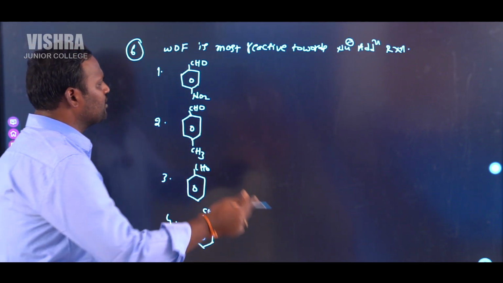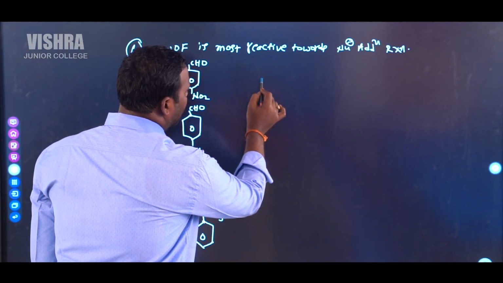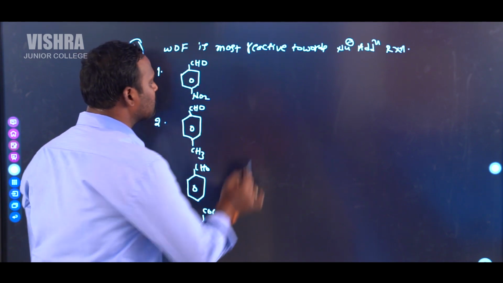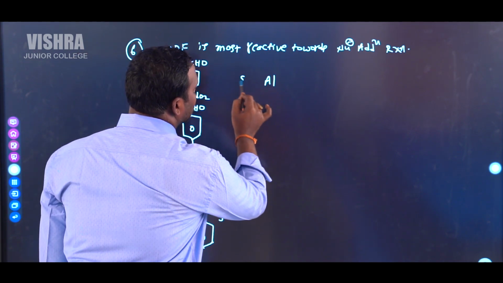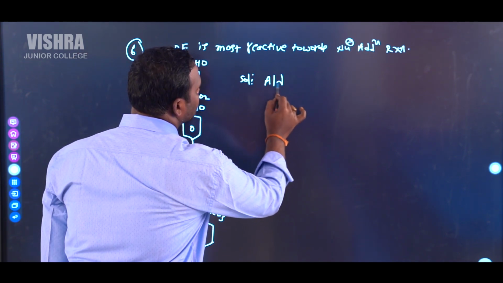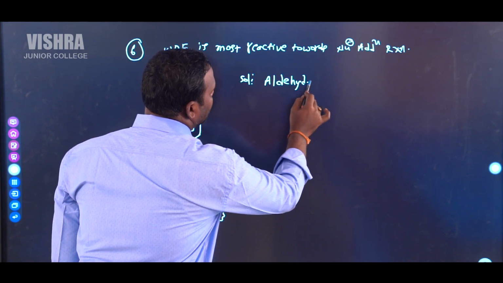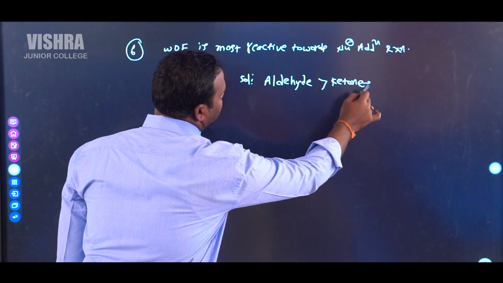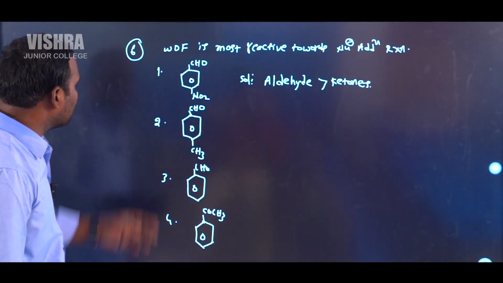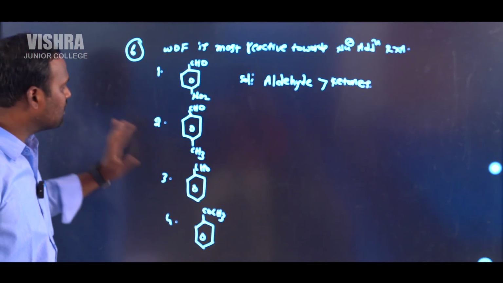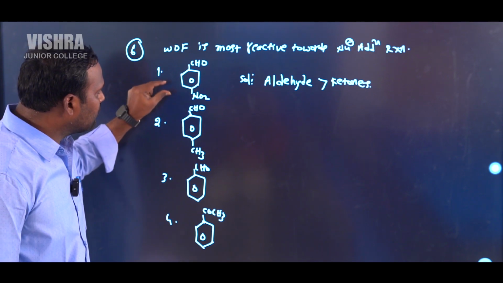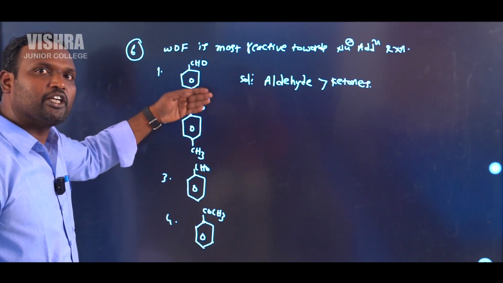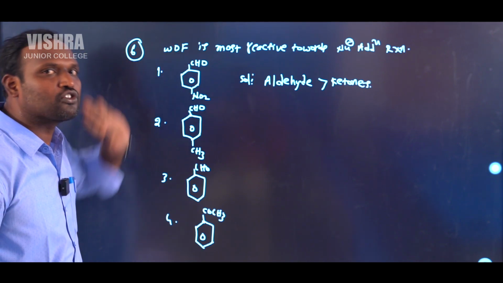In this case, you already know that generally aldehydes are more reactive than ketones towards nucleophilic addition reactions. Moreover, the first three options have an aldehyde group. Whenever the electron deficiency of a compound increases, its reactivity towards nucleophilic addition reactions also increases.